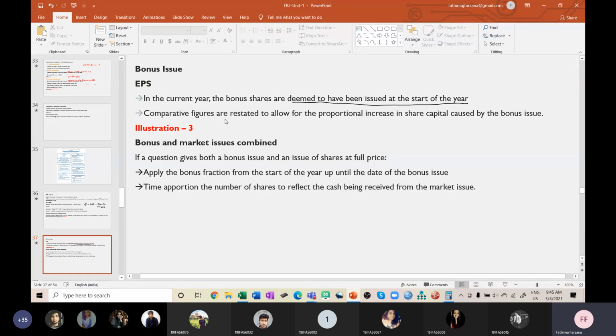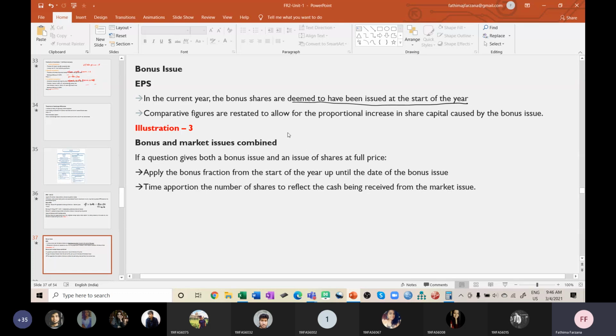Restated means the previous year will also be restated. So always we have to change the previous year figure also because of that.